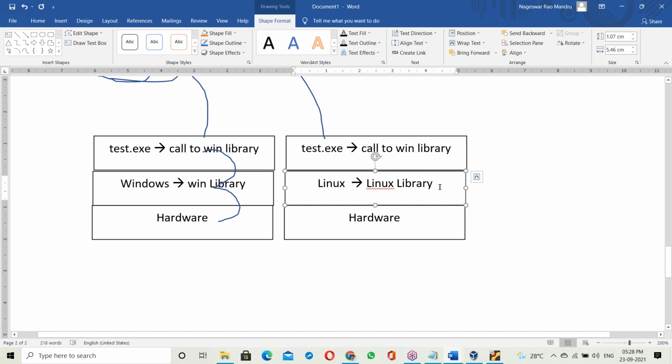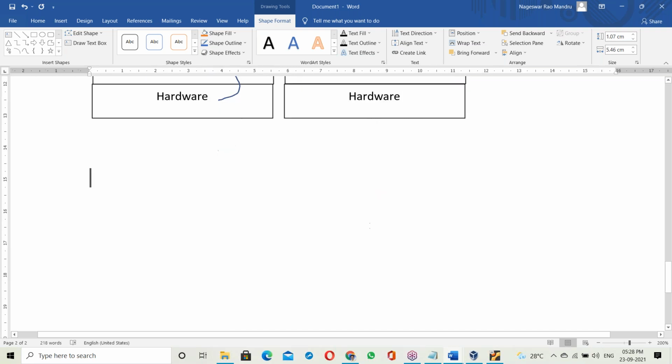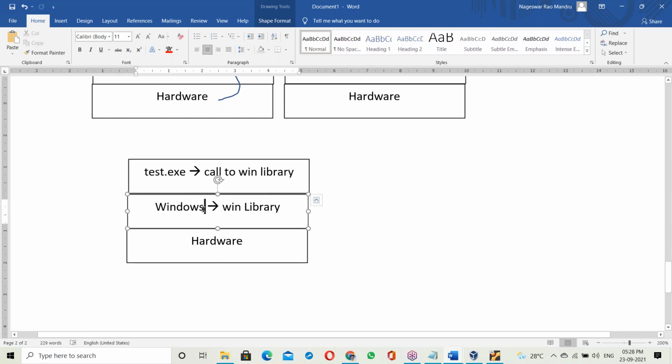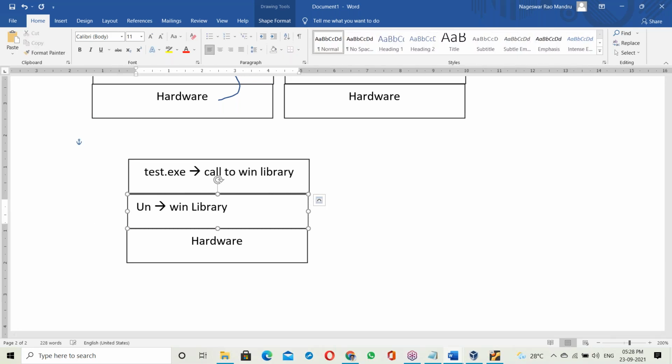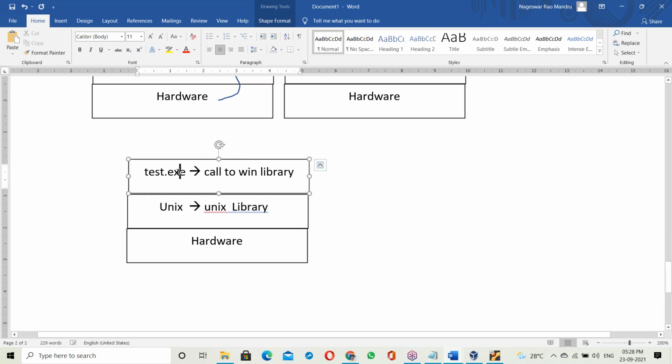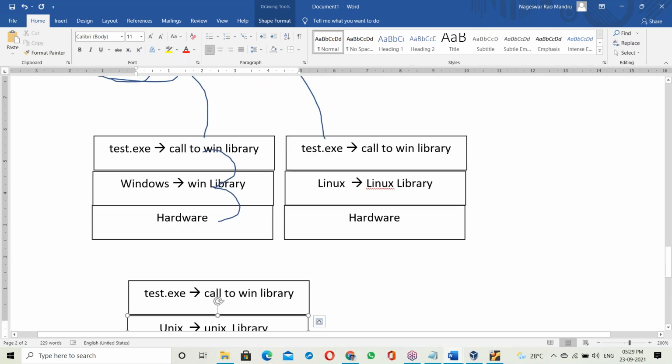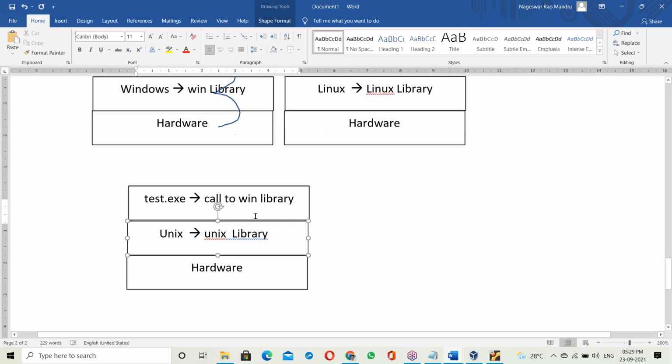That's the reason here. The exe file is OS dependent. Suppose one more platform, a Unix-based one, with the same test.exe file. The Unix platform contains the Unix library. When you try to execute this exe file there, it will try to call the Windows library, but that is not available. The library is not matching, so it fails. So the exe file is OS dependent because it contains the OS library. That's a simple answer.